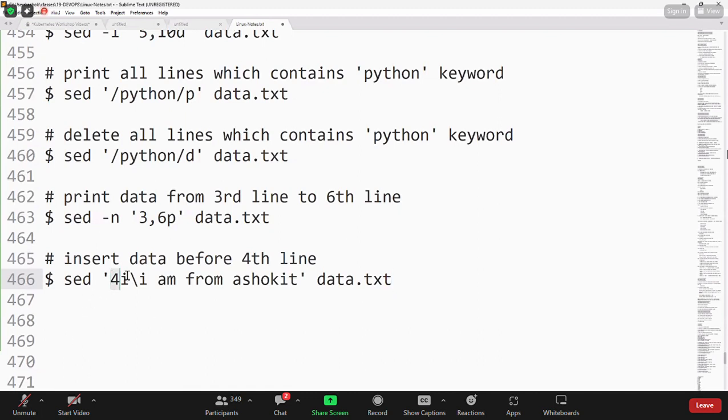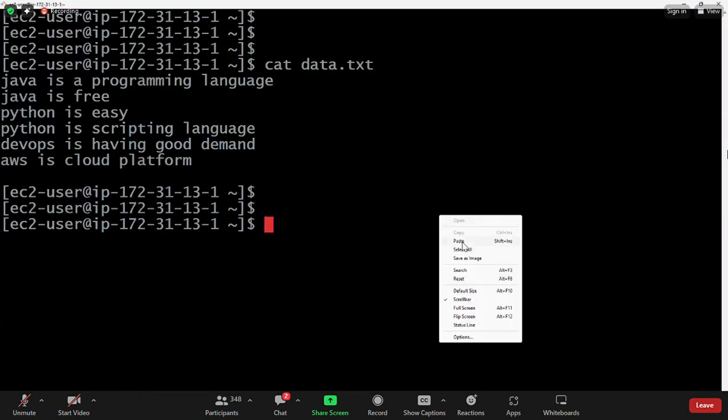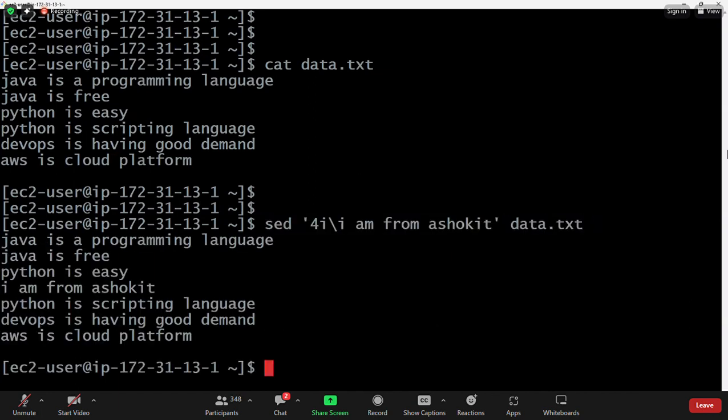4i, before the fourth line, i means insert, guys. I am from Ashok IT. I want to insert this line before the fourth line in the data.txt. 4i means insert before the fourth line. What data do you want to insert? I am from Ashok IT. Now take this command and execute. Sed command for 4i I am from Ashok IT.